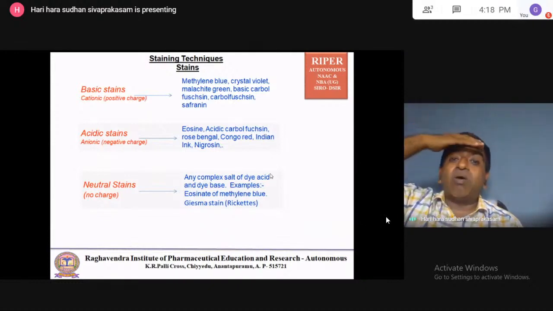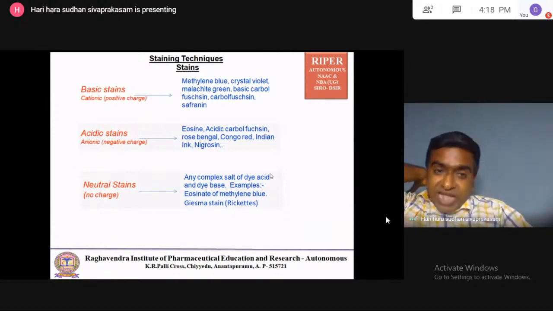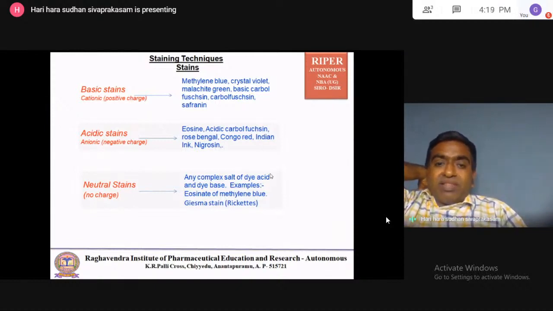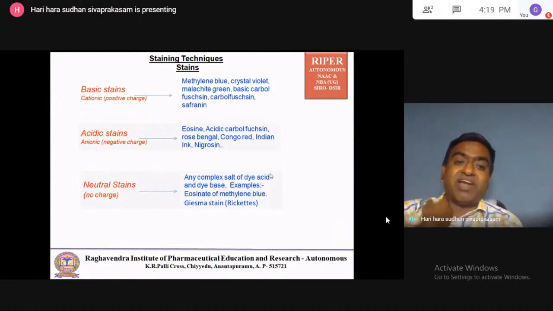To define staining: adding color to the microorganism is called staining. What are all the stains used? They are classified into basic stain, acidic stain, and neutral stain. Basic stain is cationic in nature, positively charged. Acidic stain is anionic, negatively charged, and neutral stain has no charge.